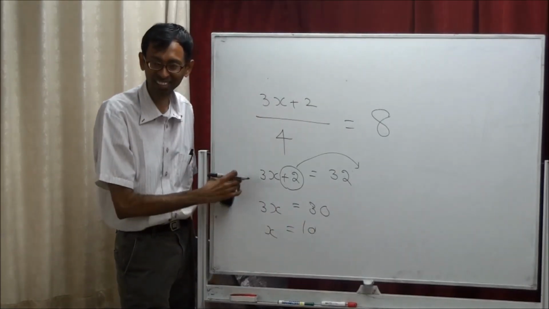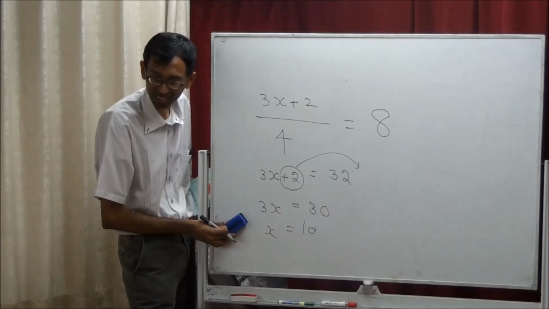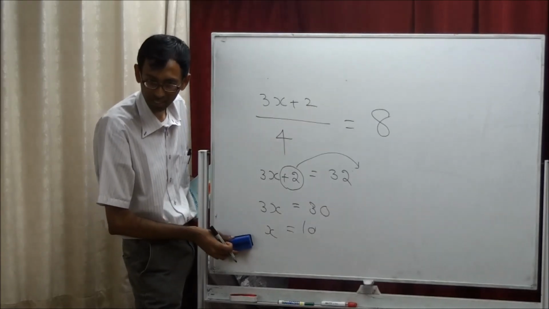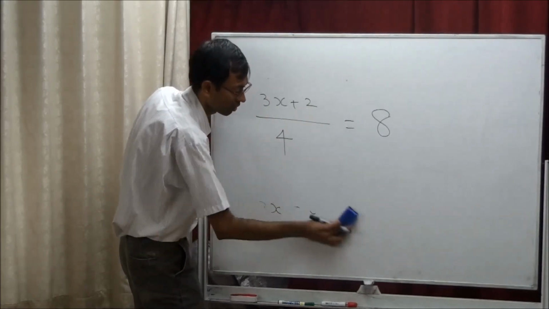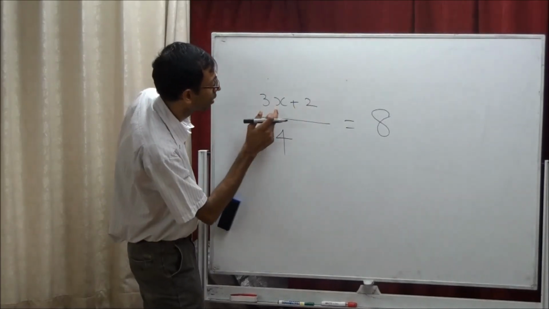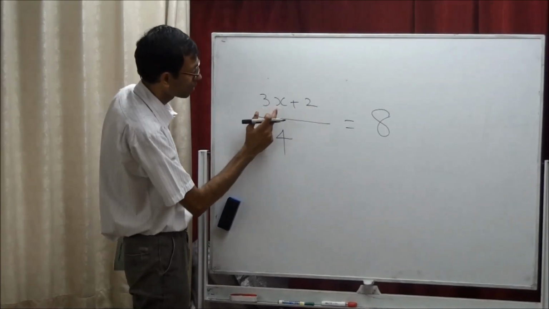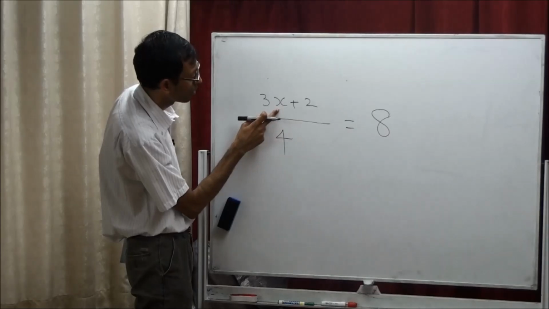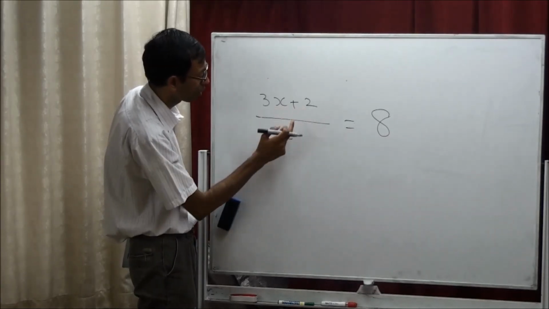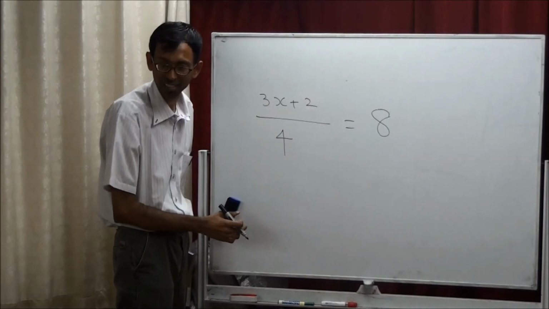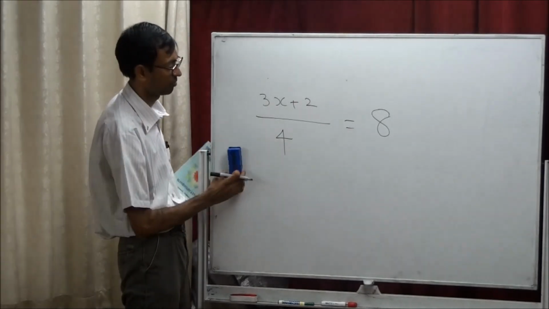10. Claps to Selvi. You understand now? I did 10. You also got 10. Okay, we'll check if it is right or wrong. Make 10 here. 10 plus 2 divided by 4. 3 times 10, 30. 30 plus 2, 32. 32 by 4, 8. She's right. We can just do 4 times 8 and that's 32.